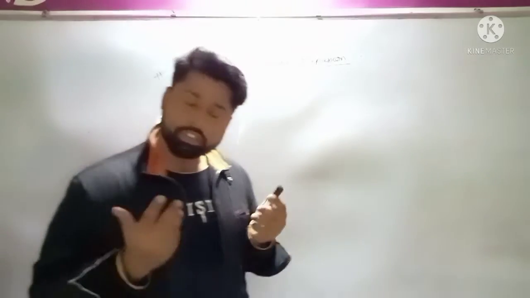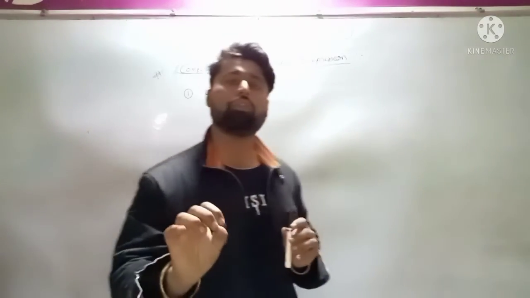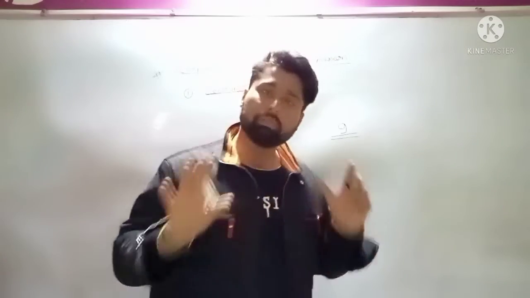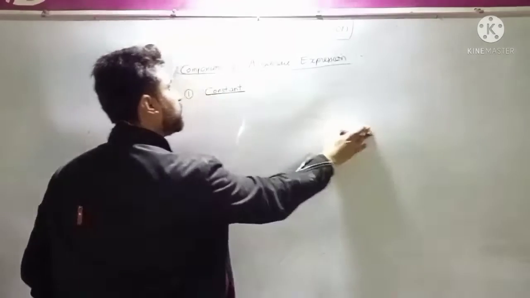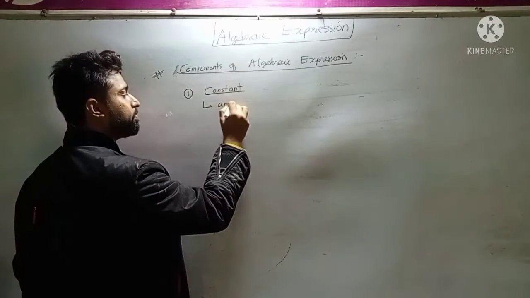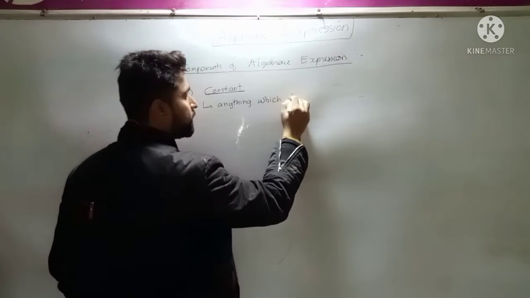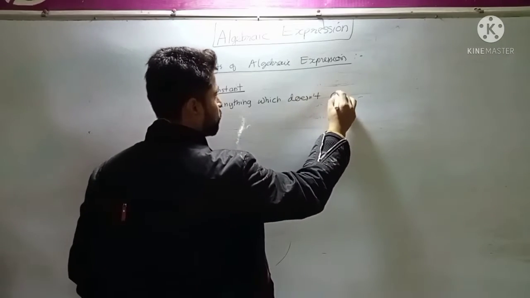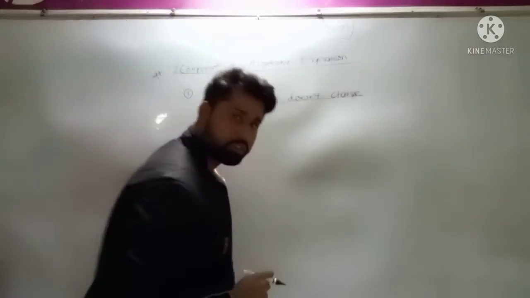The thing which doesn't change with time is called a constant. In mathematics, the best example of constant is numbers. So all the numbers in mathematics are always constant. What is constant? Anything which does not change. Anything which doesn't change is called a constant.